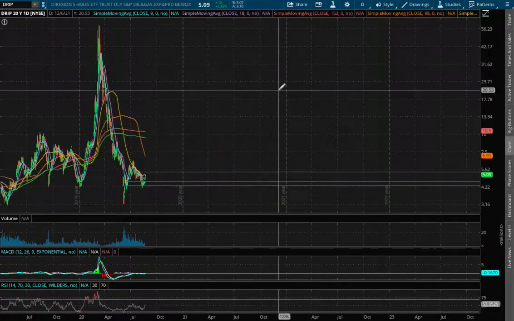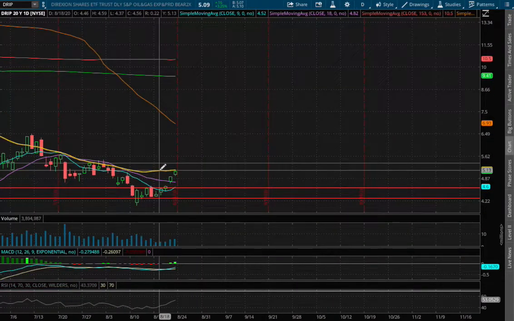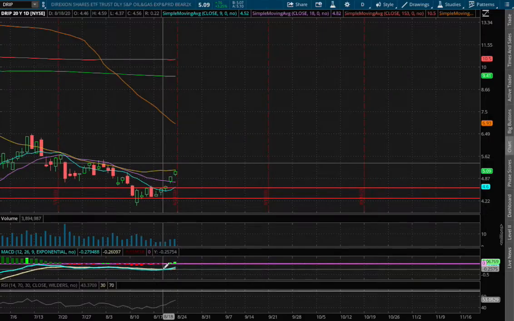So if we expand that further onto the daily chart, we also see the 50 moving average act as our next resistance, and that is around a price of $5.12. And we start to see a convergence still in negative MACD.